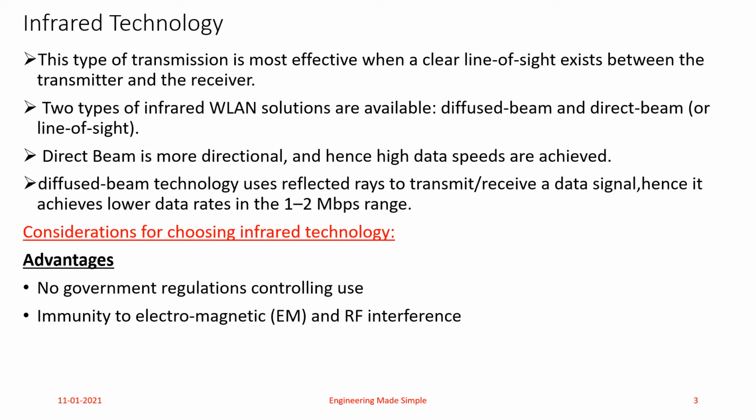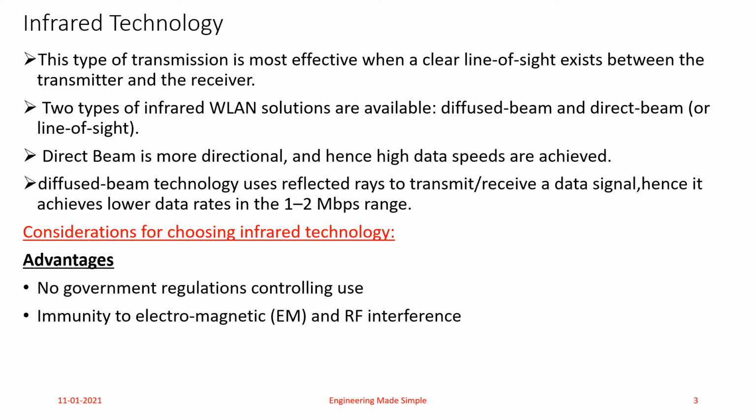First one is the infrared technology implementation of WLAN. This type of transmission is most effective when a clear line of sight exists between the transmitter and receiver. Now there are two types of infrared WLAN technologies available. First one is diffuse beam and second one is direct beam. As the name suggests, direct beam is more directional and hence high data speeds are achieved.